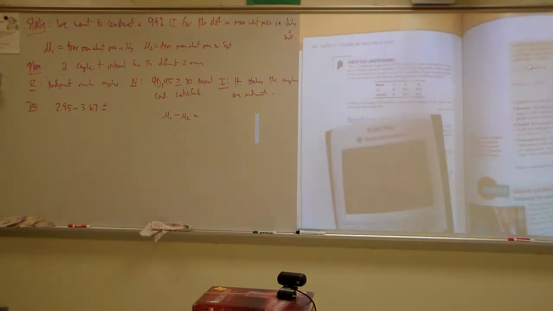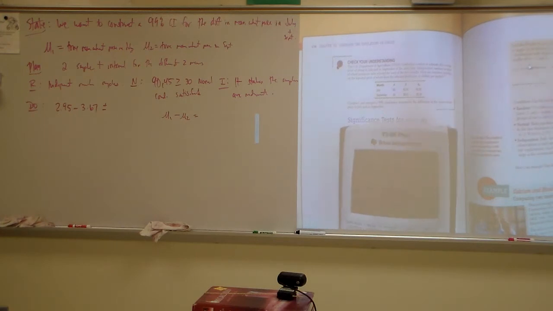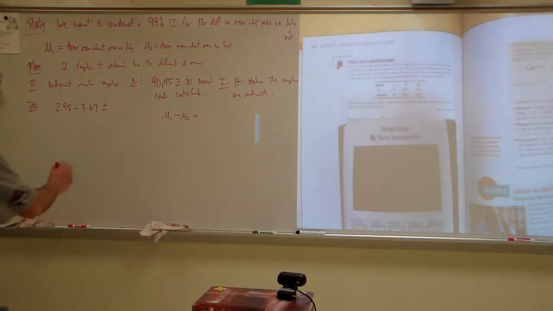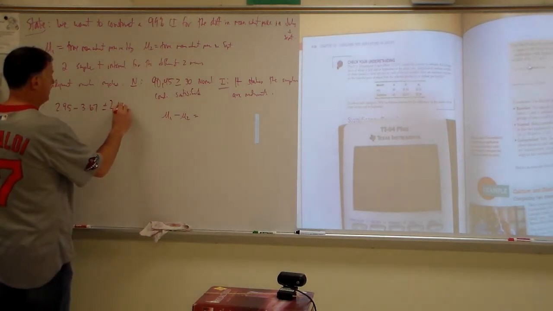I turn it on, hit second, distributions. I go here, 0.005, except now my degrees of freedom is 44, so my critical value is not going to be as big as it was last time. 2.69, so plus or minus 2.69.